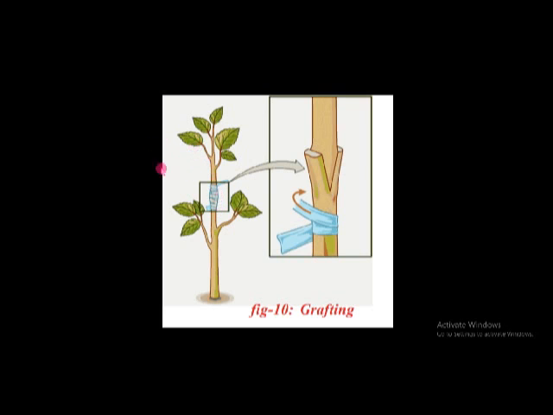This part is called the scion. This plant, its roots are in the soil. This portion is called the stock, and here we are bringing the plant part from another plant. This is called the scion. Here we are fixing two plants. After some days, these two get mixed and become one. This method is called grafting. Cuttings, layering, and grafting are the artificial propagation methods.